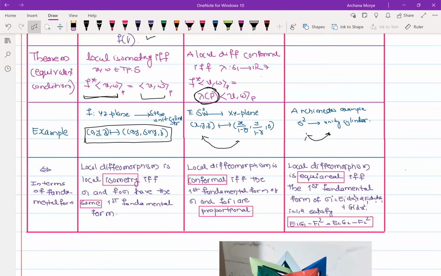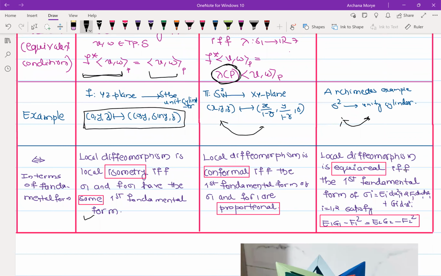And in terms of fundamental forms, the equivalence of isometry is that if you have an isometry, then the first fundamental forms are equal. This we checked just now, right? In the case of a conformal map, what you need is for them to be proportional. And in the case of equiareal, you need this equation to be satisfied: E1 G1 minus F1 squared is equal to E2 G2 minus F2 squared. Okay. So this is a summary of sections 6.2, 6.3 and 6.4.